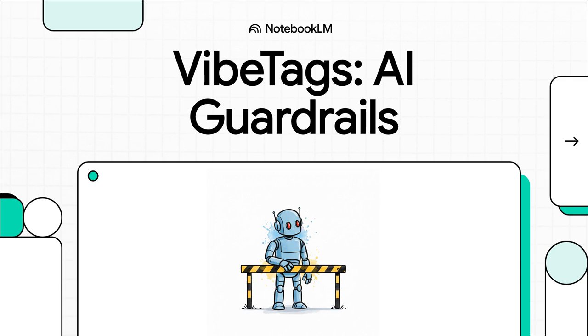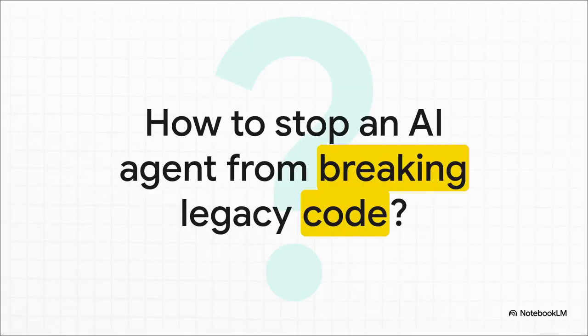So here's the million or maybe billion-dollar question for modern dev teams. How do you actually stop an AI agent from breaking your legacy code? You've got these incredibly fast, highly capable AI assistants buzzing around your repository. And look, they want to be helpful. But when they stumble onto a highly fragile 10-year-old legacy system that's basically holding the entire backend together with duct tape, they don't natively know they shouldn't touch it.